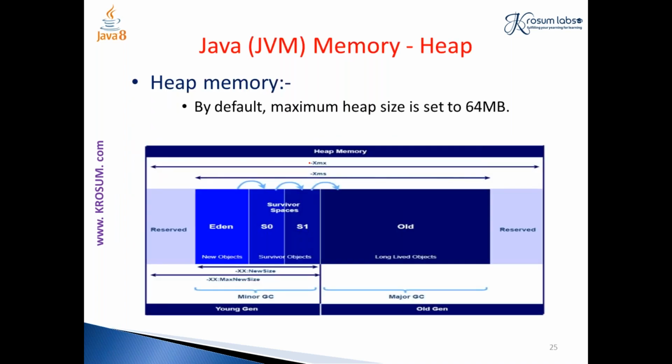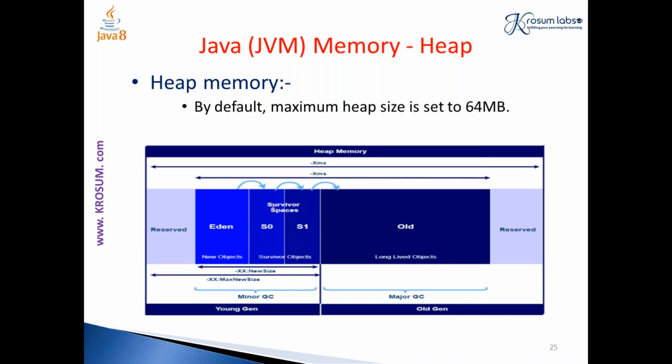The heap area we can divide into types. One is young generation, and another one is old generation. Young generation is again divided into three parts: Eden and survivor spaces. So we have two survivor spaces. You can call them survivor 0 and survivor 1, or S0 and S1, or from survivor space and to survivor space. The terms differ, but they all refer to the survivor space.